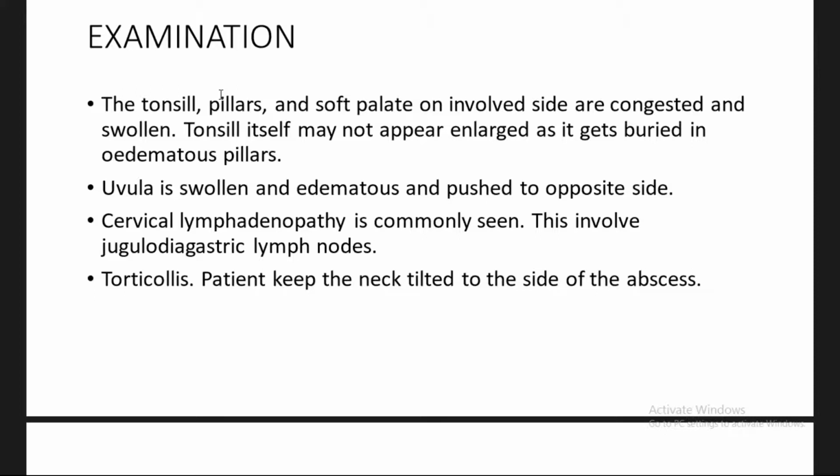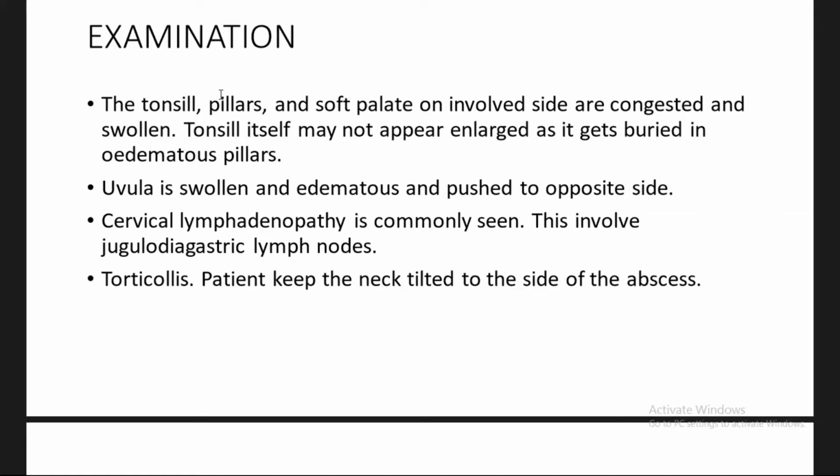Uvula is swollen and edematous and pushed to the opposite side, and cervical lymphadenopathy is commonly seen. It is due to the reactive lymphadenitis, and also it can be due to the infective part. It is most commonly the jugulodigastric lymph nodes, nothing but the level 2 lymph nodes. And the next one is torticollis. Patient keeps the neck tilted to the side of the abscess to reduce the pain.